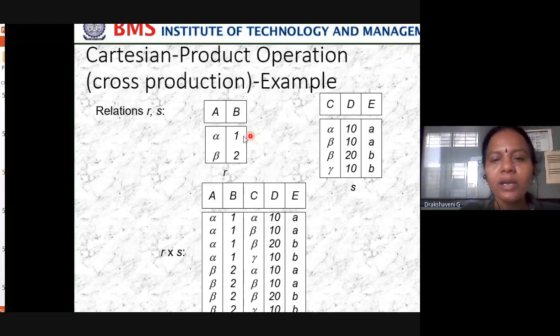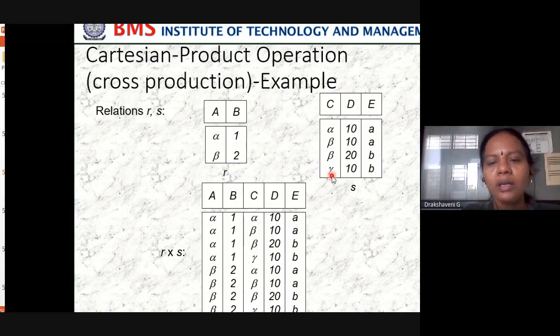Similarly alpha 1, beta 10A. Alpha 1, beta 20B. Then alpha 1, gamma 10B. So write it. Similarly, beta 2 with the first row, second row, third row, and last.